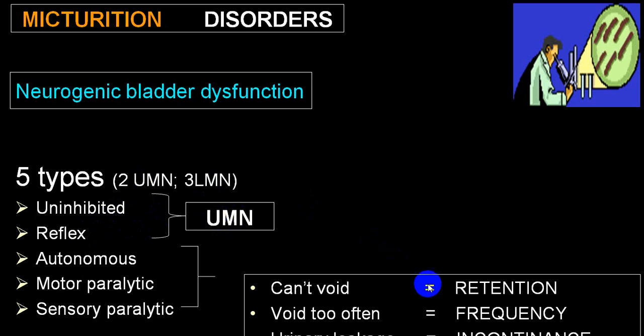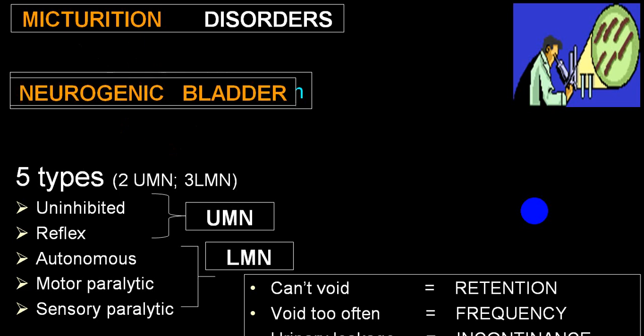And you will have three groups of common symptoms. One, retention. Second, increased frequency, because very frequently they develop UTI. And third, because of loss of control, incontinence. Depending upon what is more predominant, we will have a group of symptoms. So we have two groups of neurogenic bladder: the upper motor neuron variety and the lower motor neuron variety.